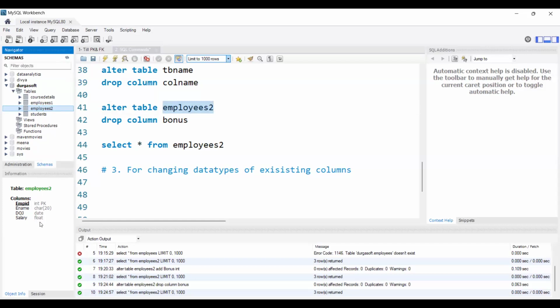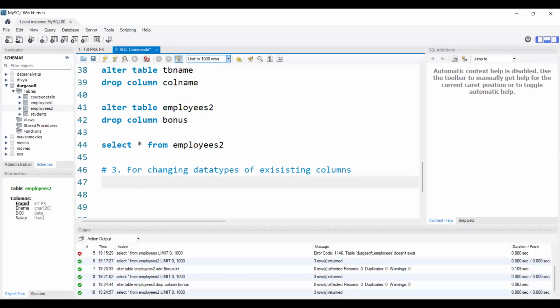So after creating any table, if we want to change the data type, then also we will use the alter command. So you may have a doubt, right? Why do we need to change the data types? Because sometimes it may happen. For example, just imagine we first created one column, salary, and I gave int as the data type there. Int will accept only numerical values, right?